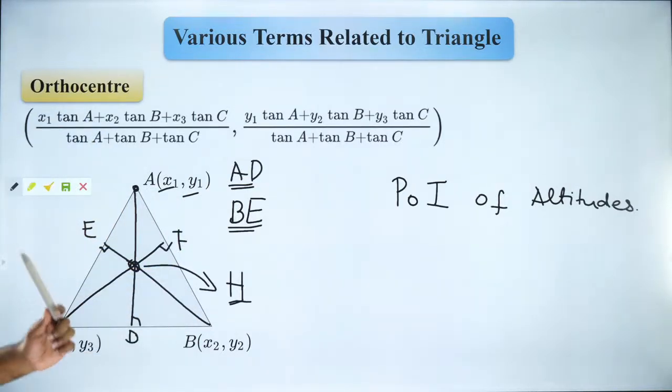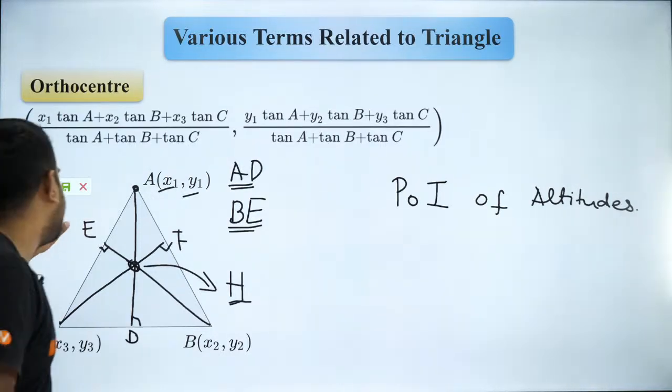Exactly, Uncharted. You are right. Did everybody follow that? So most of the time, the orthocenter is found by taking the altitudes and solving them to find the common solution, which is nothing but the intersection point, which is nothing but the orthocenter. Are you guys able to follow that?